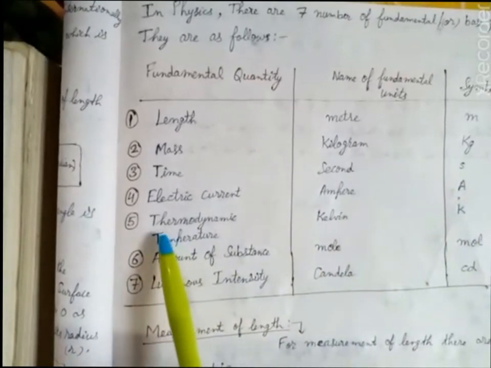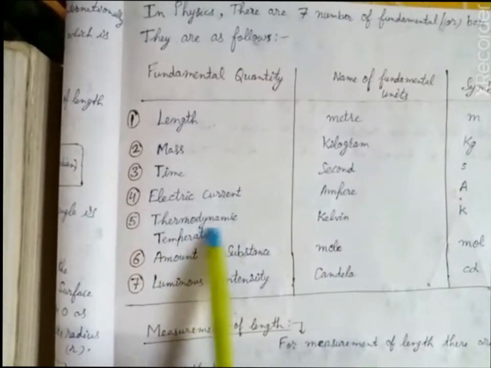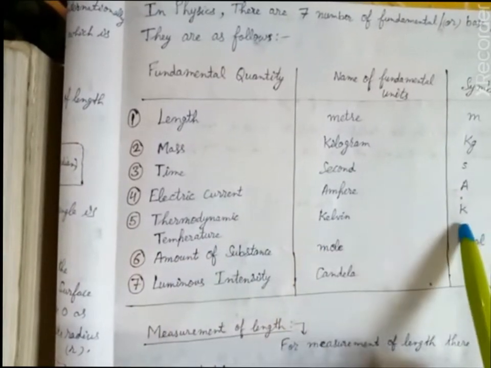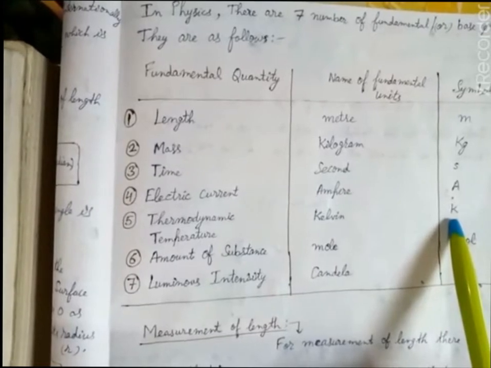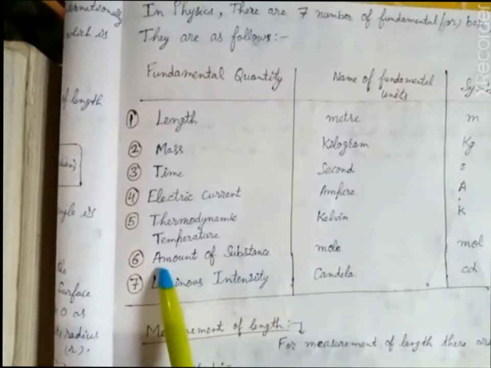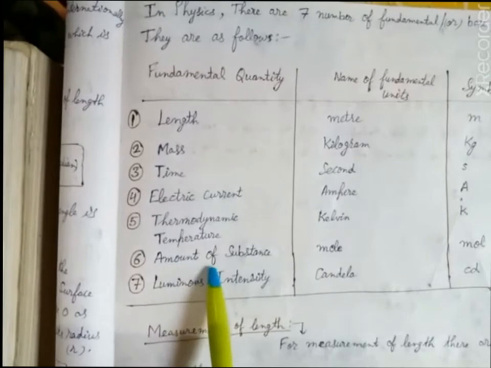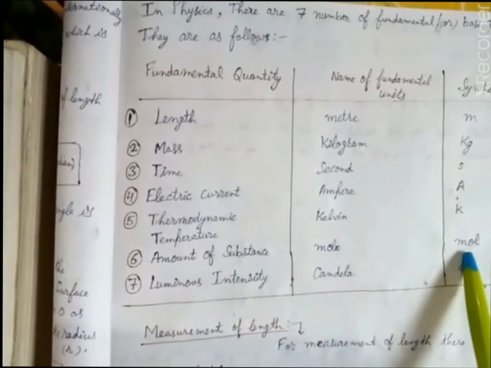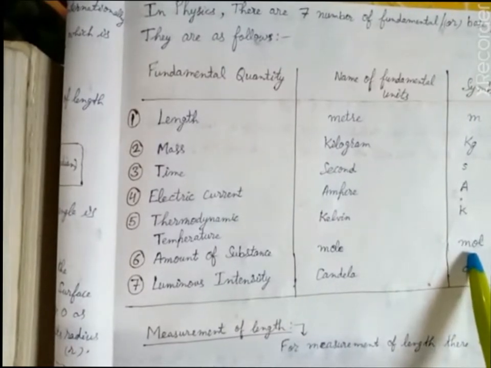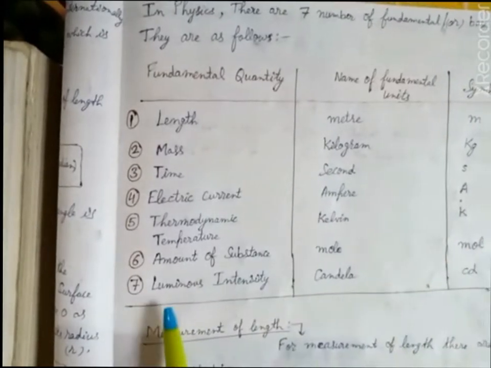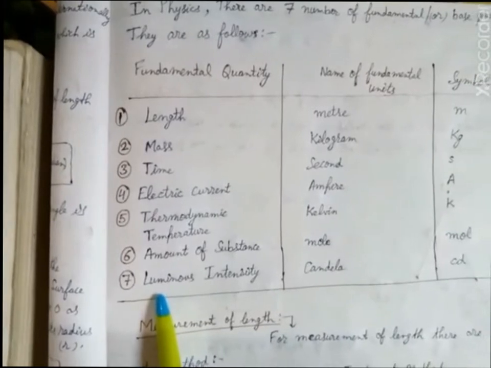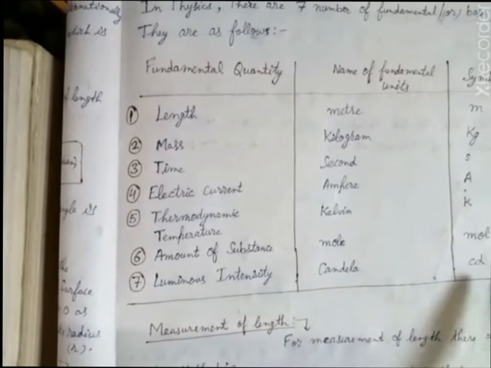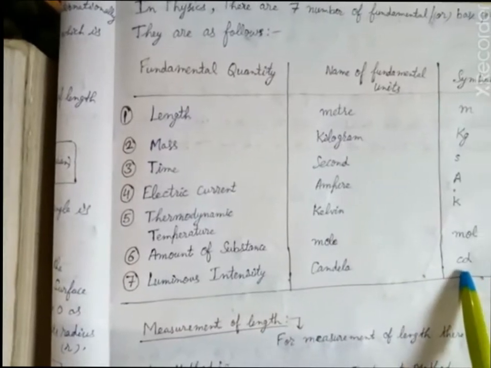Fifth fundamental quantity is thermodynamic temperature. Its unit is Kelvin and its symbol is capital K. Sixth fundamental quantity is amount of substance. Its unit is mole and its symbol is small mol. Seventh fundamental quantity is luminous intensity. Its unit is candela and its symbol is small cd.